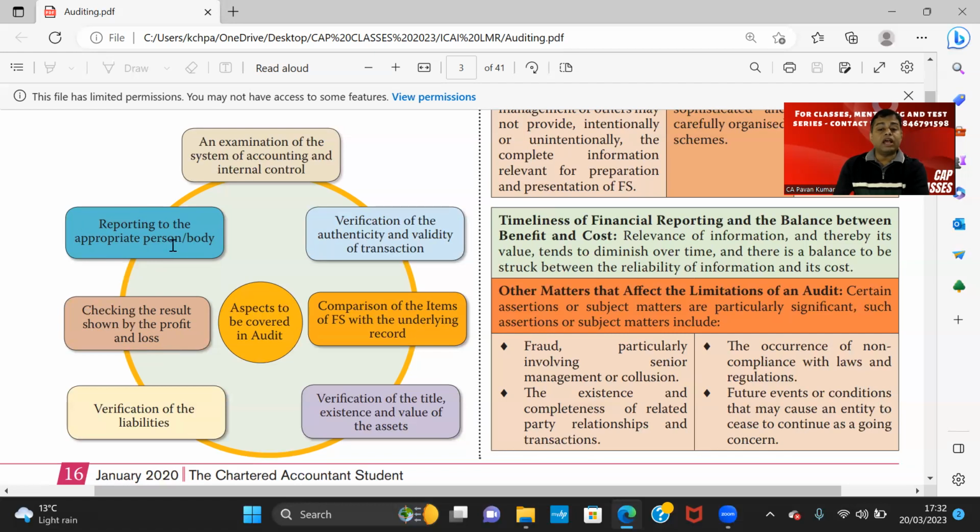And reporting to the appropriate person or the body. Who's the appropriate person? In case of statutory audit, it is the members of the company. So whether you are reporting to appropriate person or body, and verification of accounting and internal controls also. An examination of the system of accounting and internal controls. That means accounting system, internal control system, whether they are appropriate or not. These are the aspects to be covered in an audit. So this is our question number 4. Things are clear. Can we move on to question number 5?